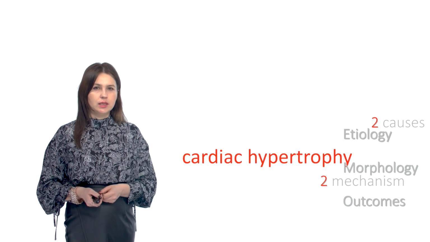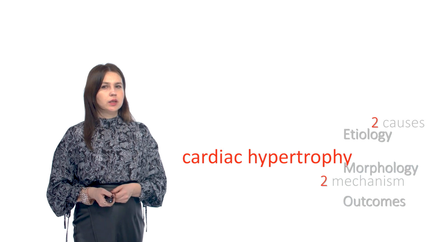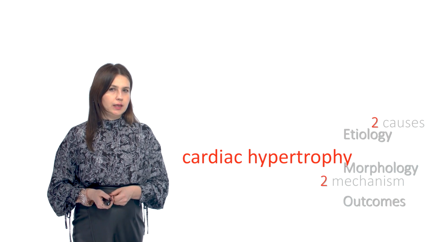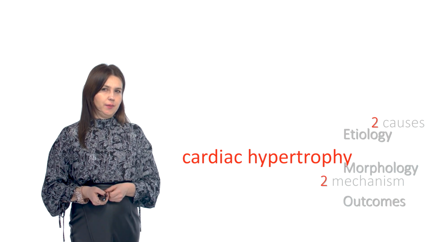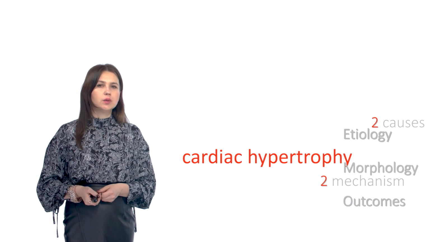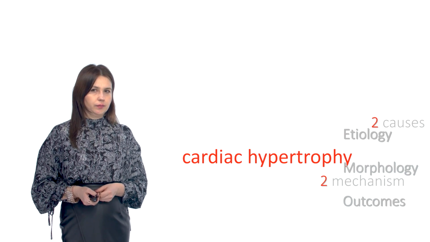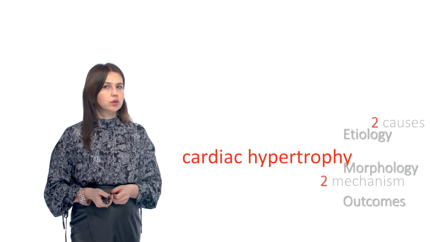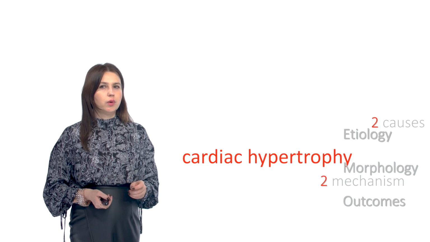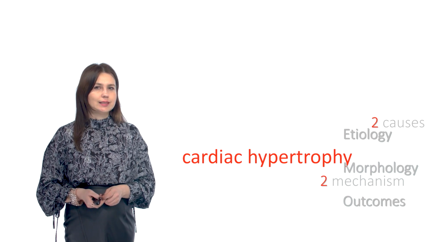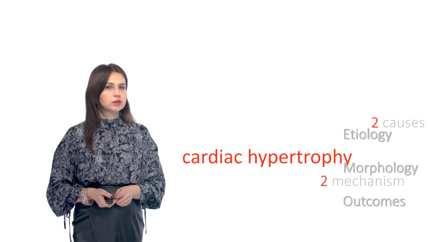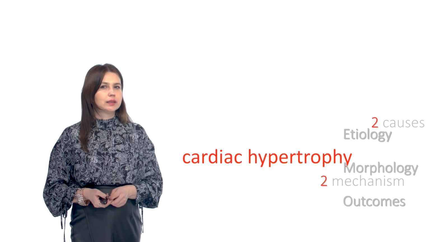Increased volume and mass. The normal heart weight is about 250 grams. In case of hypertrophy, it can be up to 1 kilogram. Beef heart or cor bovinum. The thickness of the heart wall increases. Thickness of the left ventricle should be not more than 1.5 centimeters, and the right ventricle 0.3 centimeters. But in hypertrophy, the thickness can reach over 3 centimeters. Also, thickness of the ventricular septum, trabecular, and papillary muscles increase too.